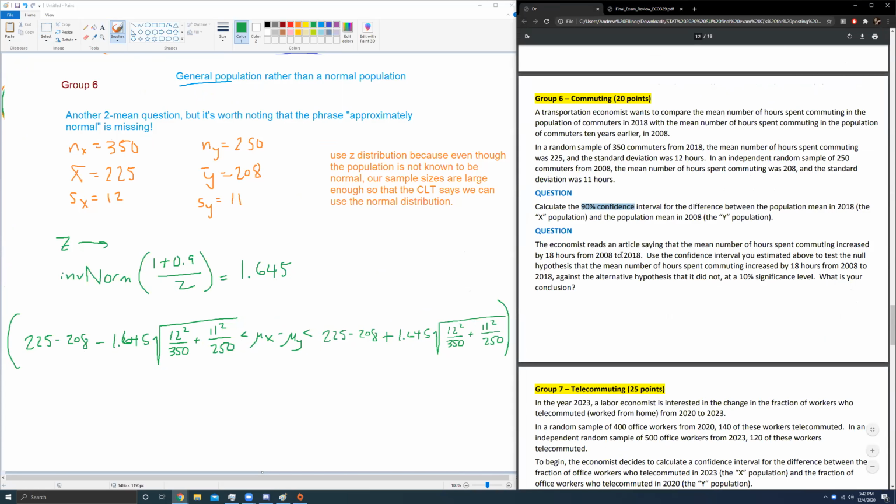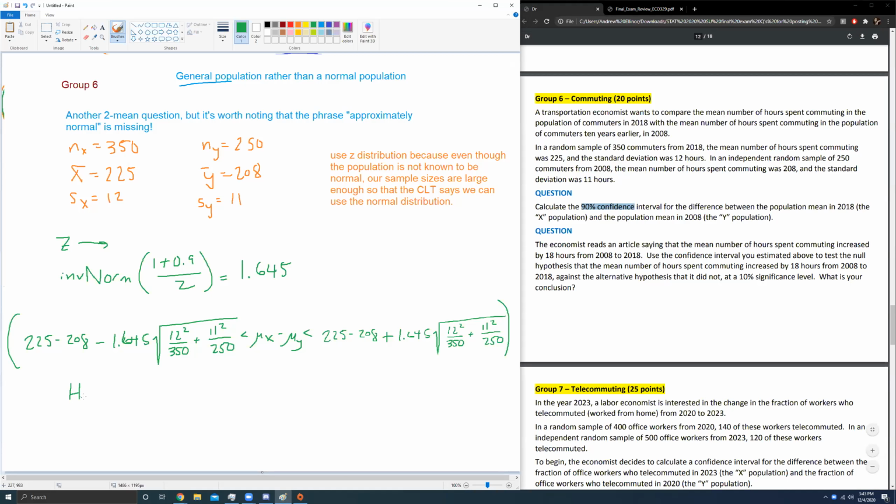And then we want to use the confidence interval to test the null hypothesis. This looks like a one-sided confidence interval, just based on the question. Use the confidence interval you estimated above to test the null hypothesis that the mean number of hours spent increased by 18. Oh, interesting. Rather than 0. That is peculiar. I've never seen that before. This is a relatively new way in which she's ever asked a question.